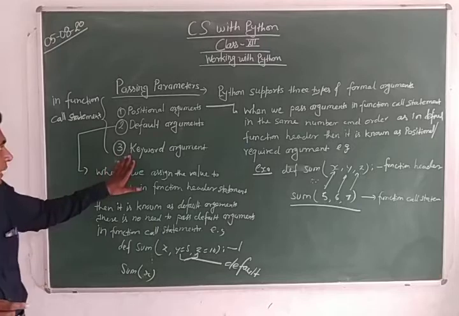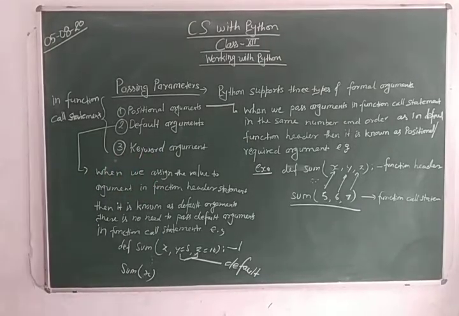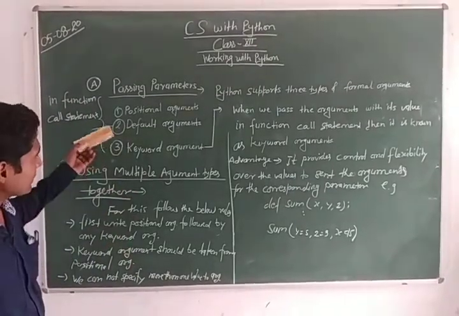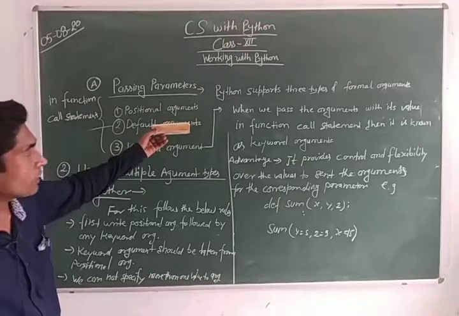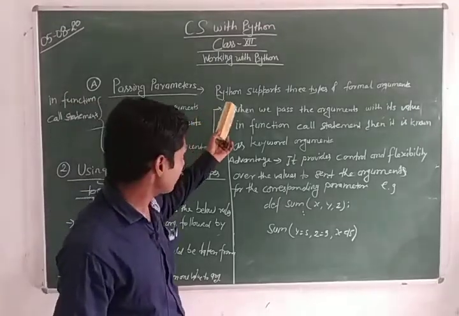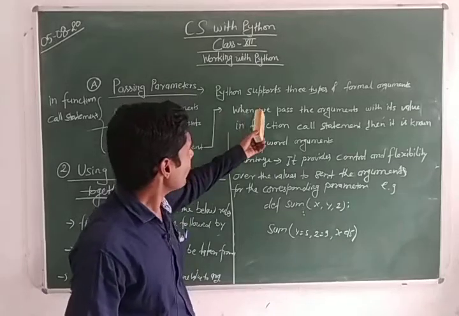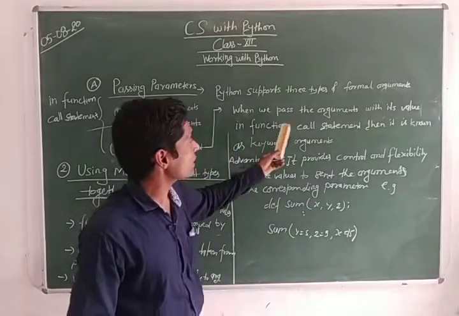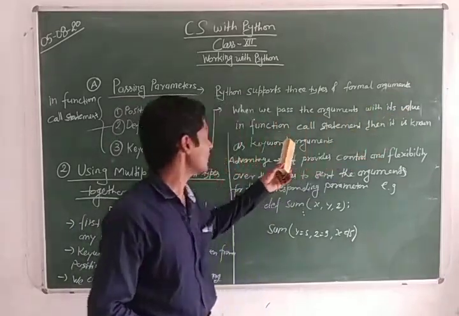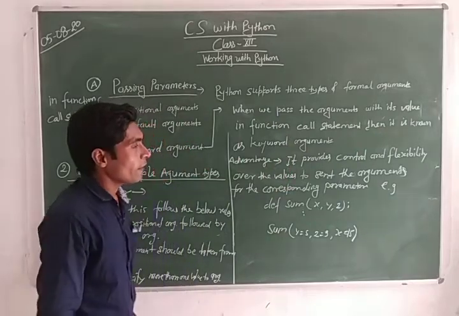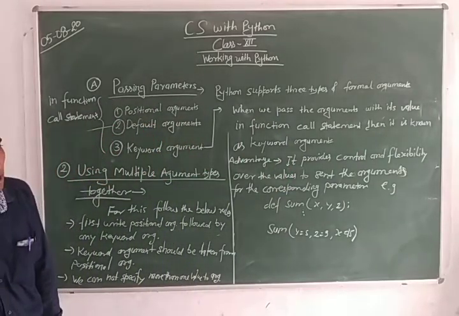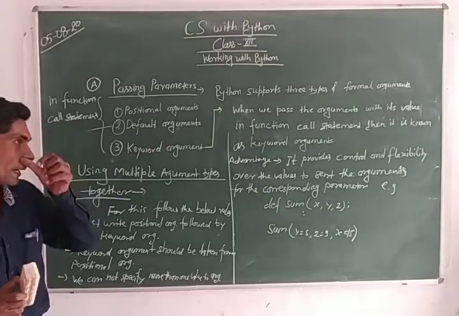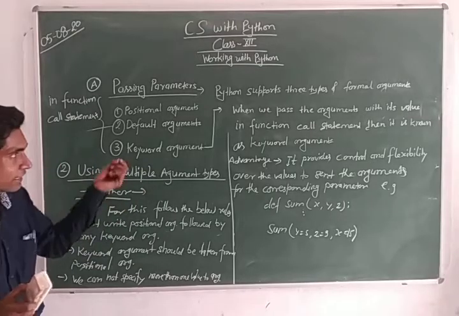Now let us see the third point, keyword argument. Students, now let us see the keyword arguments. First of all, we will see the definition of keyword arguments. When we pass the arguments with their values in the function call statement, then it is known as keyword arguments. It means while calling the function, if we pass the values with their names, then it is known as keyword arguments. Values must be with their names.